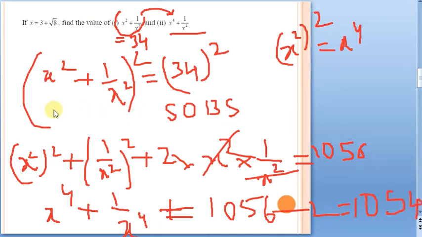See, using a simple identity, how we have taken the application part of it. So really believe, if you know the concepts, application is nothing for you. Once you are thorough with your concepts, we can find wide application of the concepts we are learning till now. So let us move to the next question now.